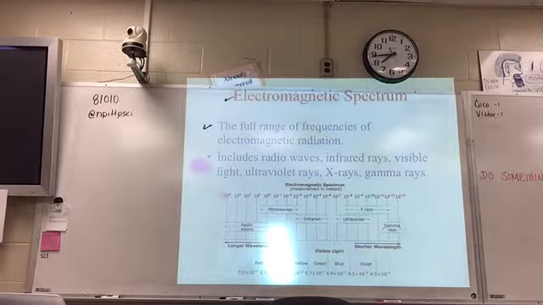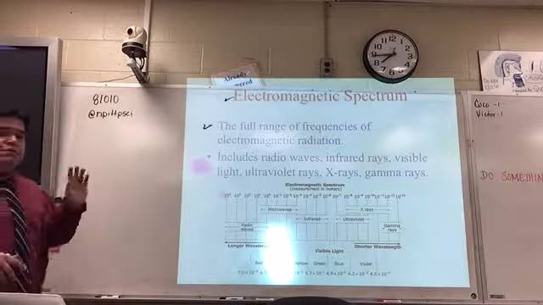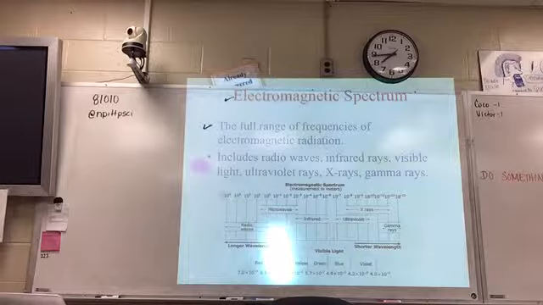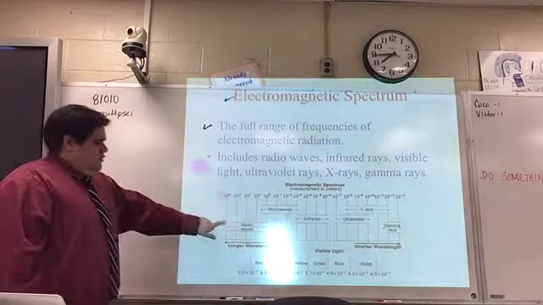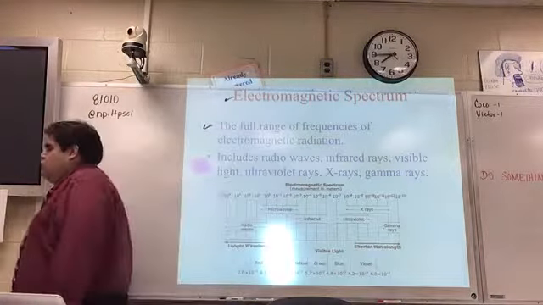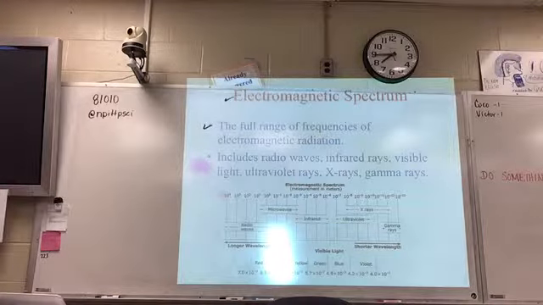So the electromagnetic spectrum is the full range of frequencies of electromagnetic radiation. The spectrum is just the range. The electromagnetic spectrum begins from microwaves on the far left side of your diagram, and it goes all the way to the right side of your diagram where you have gamma rays. So it starts over here, and it goes all the way clear over to the gamma rays. What we need to do is get a full understanding of what that diagram is saying.